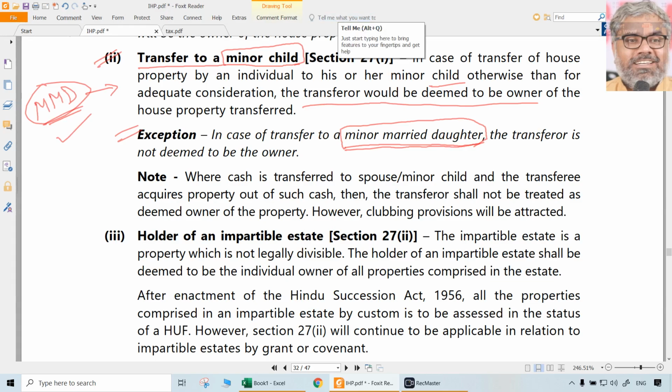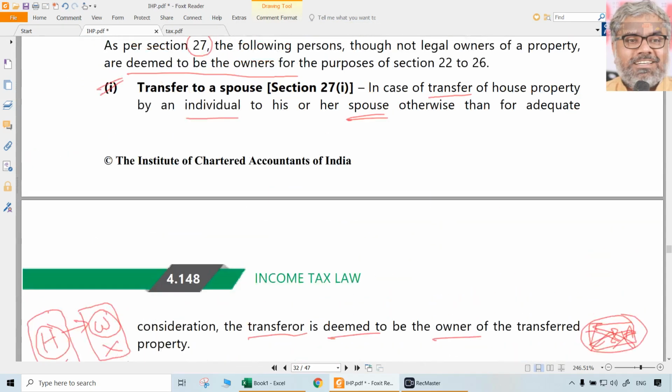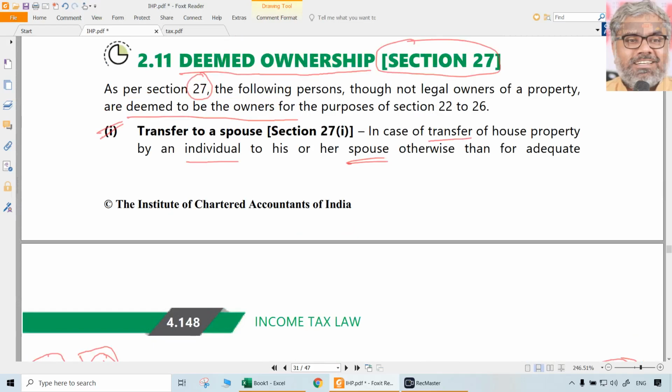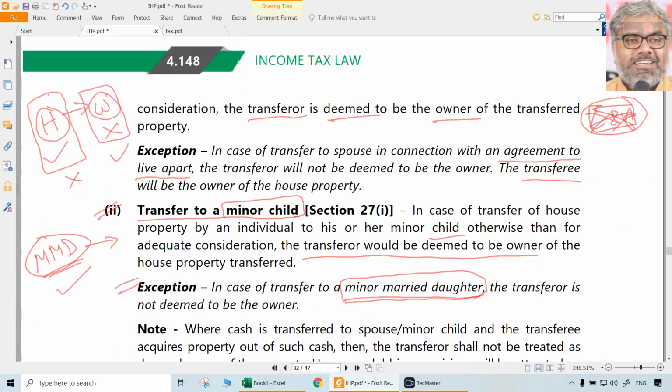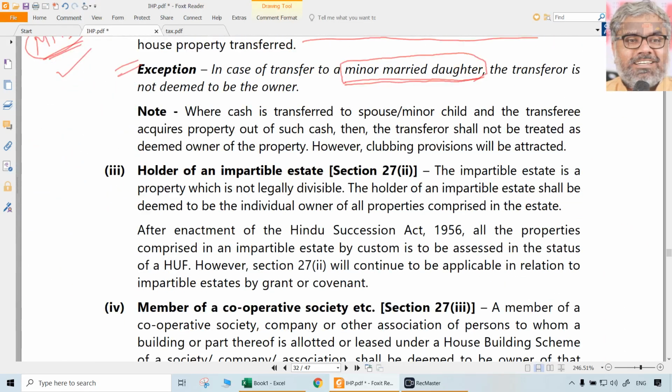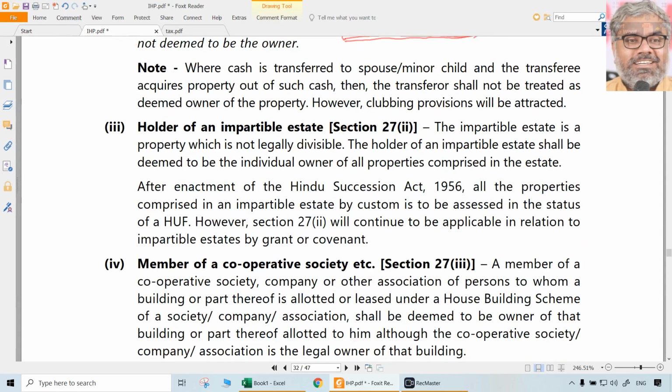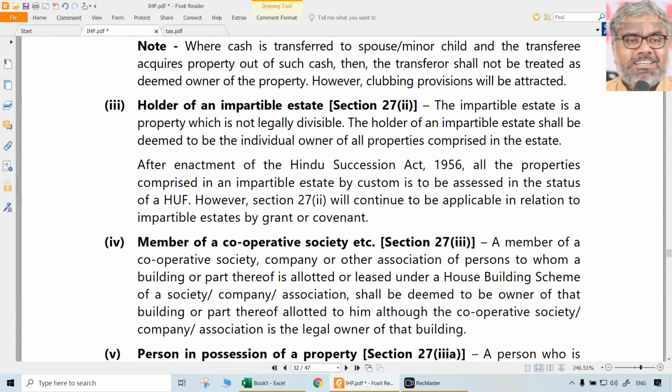But the law does not tell you all these logics. It is not saying, I am doing this because I think you are a thief, or that you might be evading tax. They don't need to tell all that; they will just tell you this is the provision. We are trying to understand why it could have been introduced, because many people do that. Many people have their properties registered in their kids' names and spouses' names, thinking they can avoid tax or shift the tax burden to somebody else within their family.